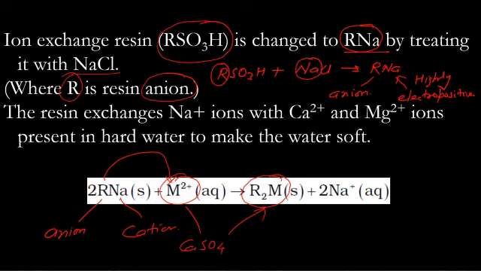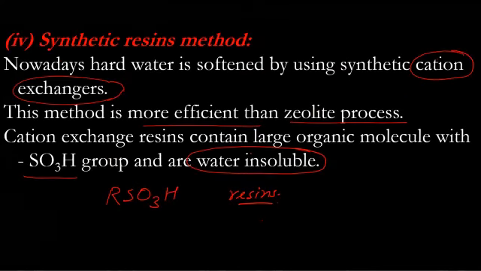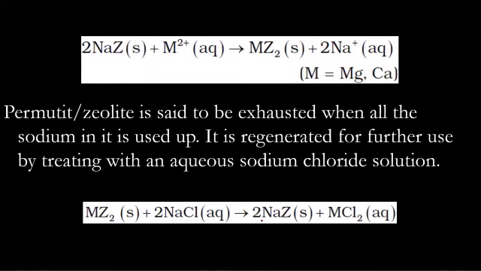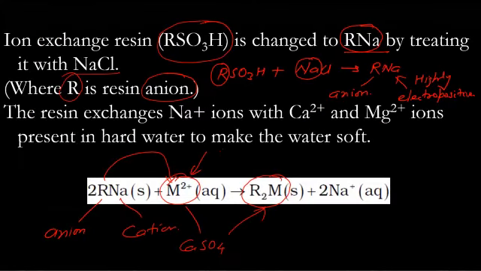Remember why we are using the word cationic here? Because in this case also we are exchanging the cation. All these are cationic exchange methods, specifically first, third, and fourth.